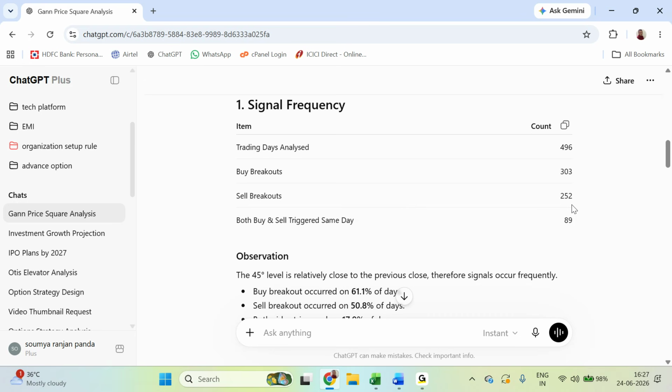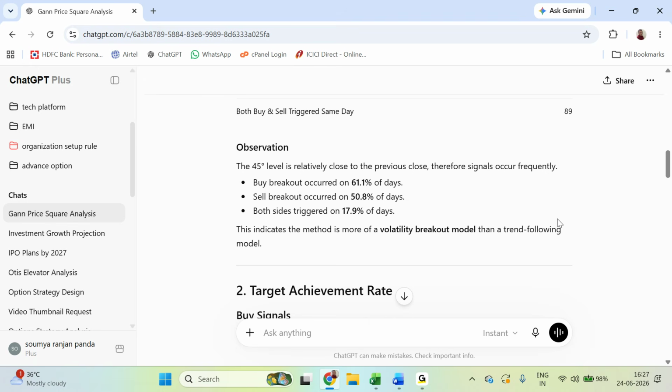Some day it will be a buy breakout, then the trend will change and go to the sell breakout. So it has taken both buy and sell trigger on the same day, 89 days. So 61% of days buy breakouts, 50% sell breakouts, both side triggered 17% of days.